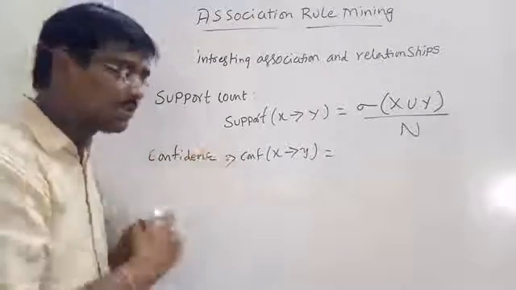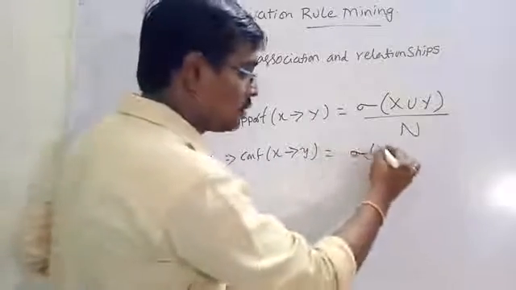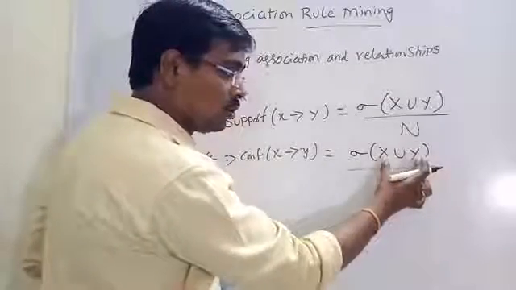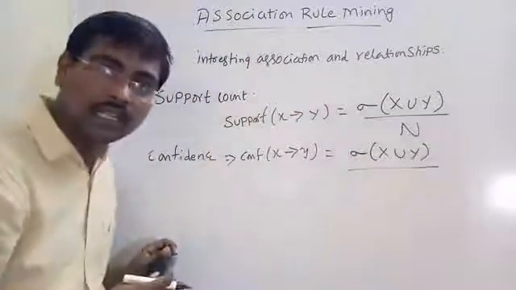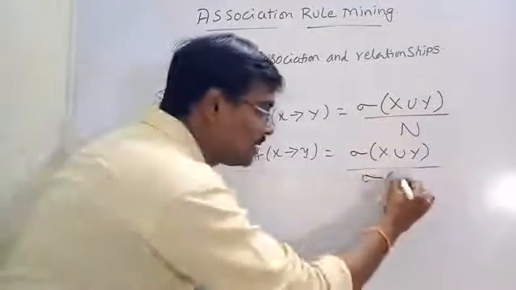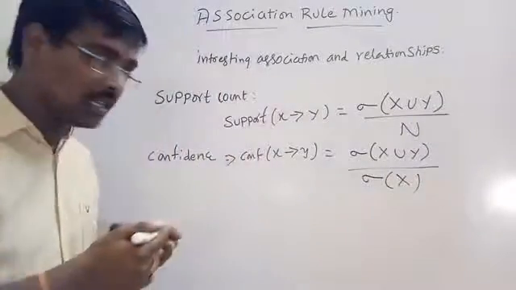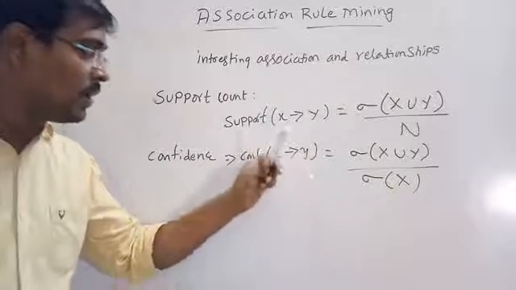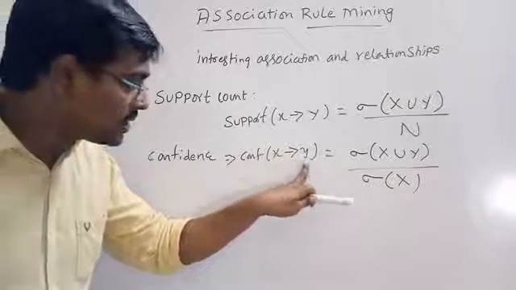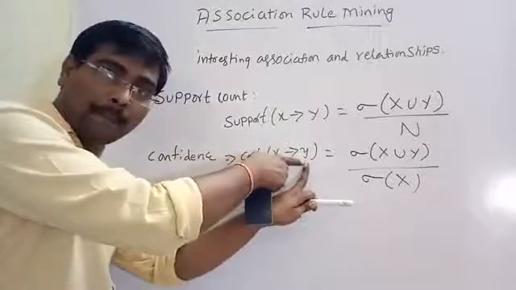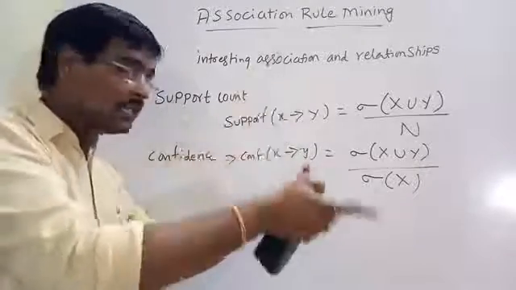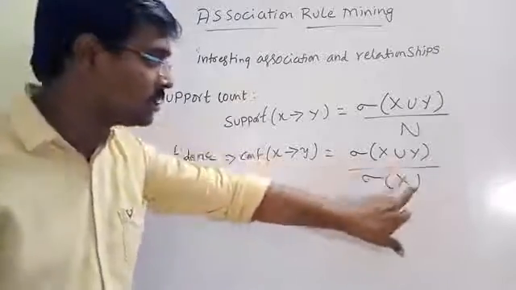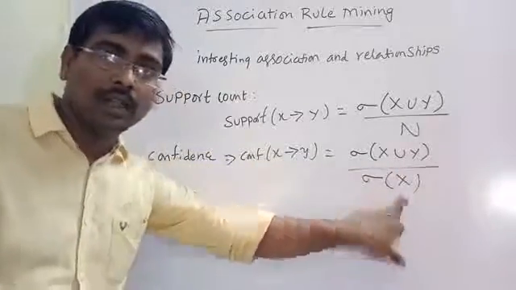That means support of X union Y divided by support of X. See the definition: confidence of X tends to Y specifies in how many transactions the item Y appears when the transaction contains X also. That means we are considering both the transactions divided by support of X.